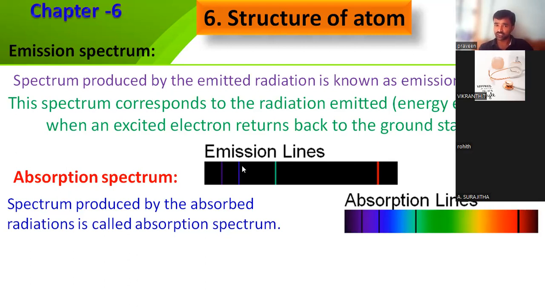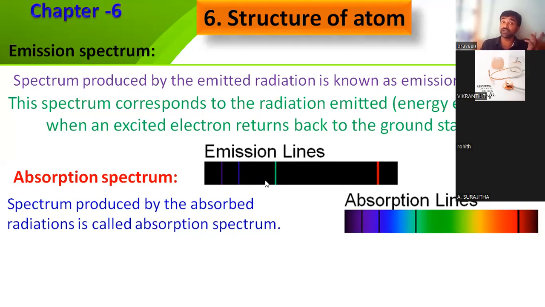In the emission spectrum, you have a dark background, with black regions in between the corresponding lines. But in the absorption spectrum, you can see dark lines and colorful bands in between them. In the emission spectrum, you see dark regions and colored lines corresponding to the wavelengths.